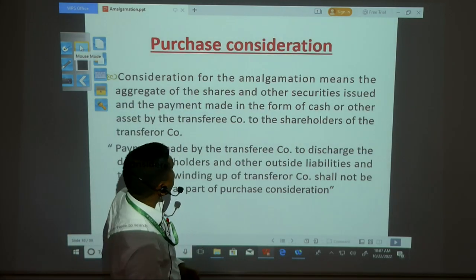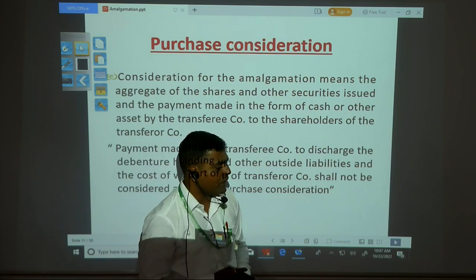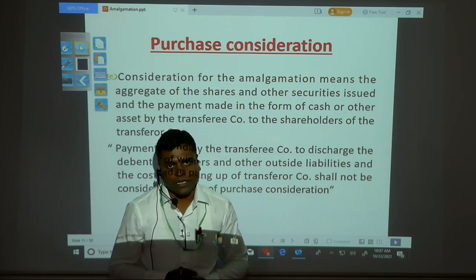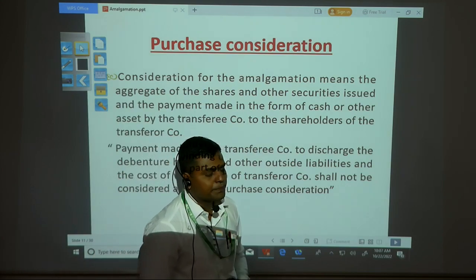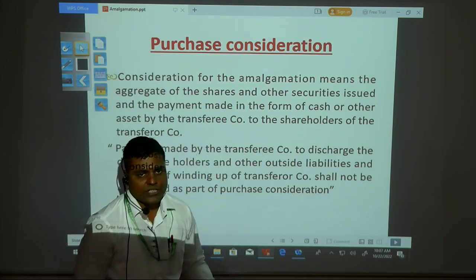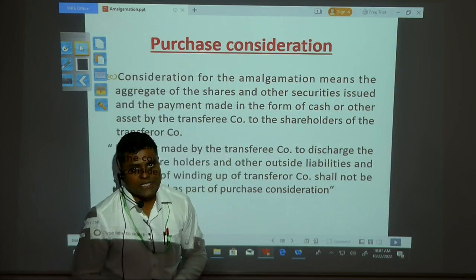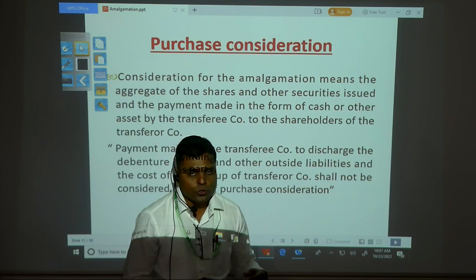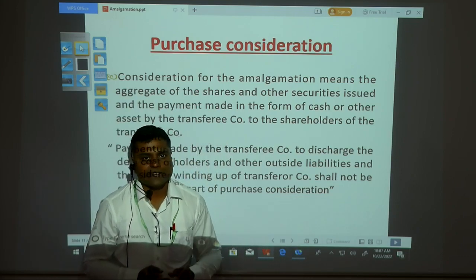Next is purchase consideration. That was the main aim of your amalgamation, the main point you have to study under amalgamation. So what is purchase consideration? Consideration is nothing but the amount which you pay for something. If you go to the market, to shopping, you purchase clothes and you pay the amount; that is called a consideration.